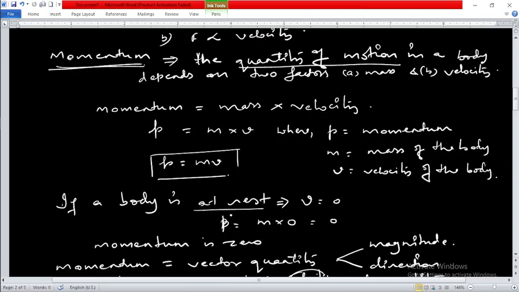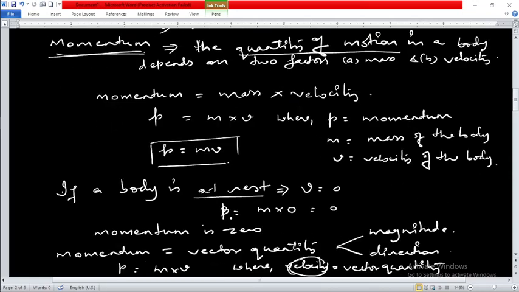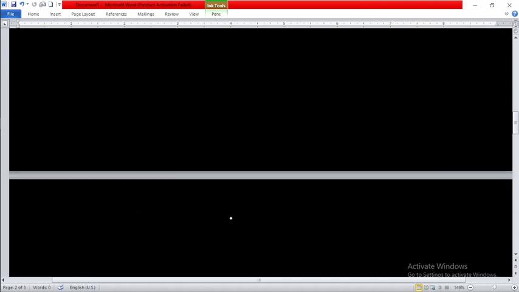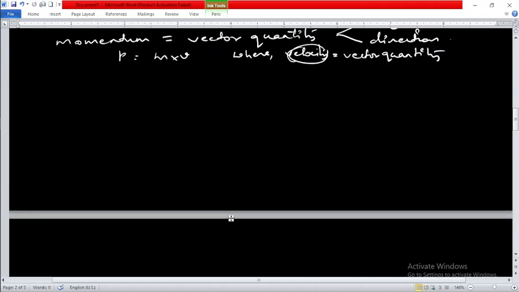Okay, the second thing is that we are going to find out the unit of momentum. Momentum is given by p is equal to mv. What is the unit of m, that means mass?